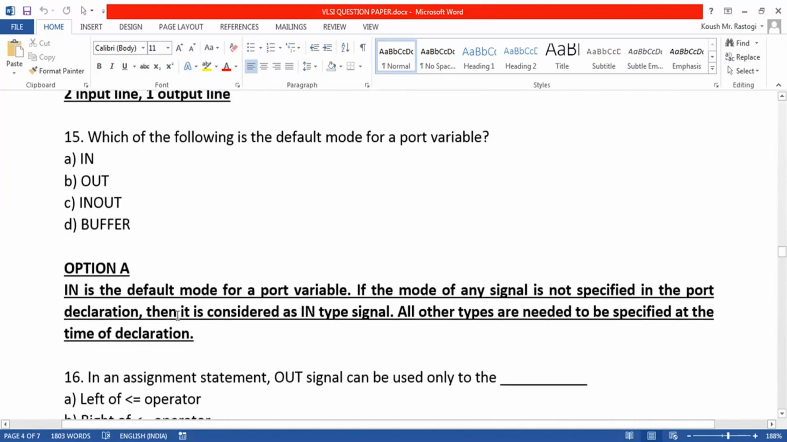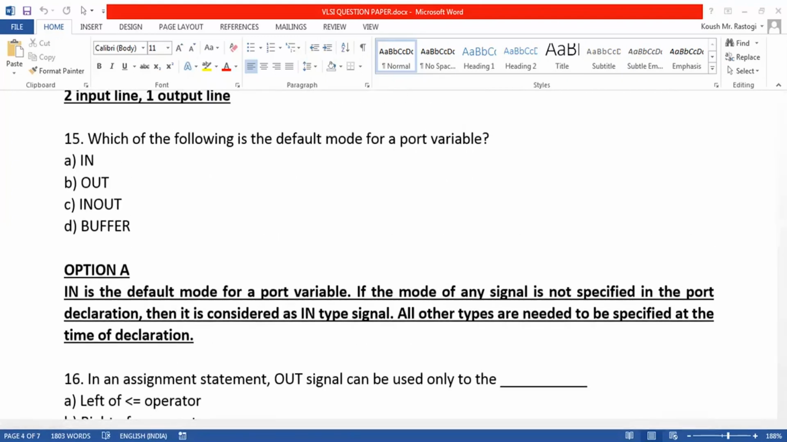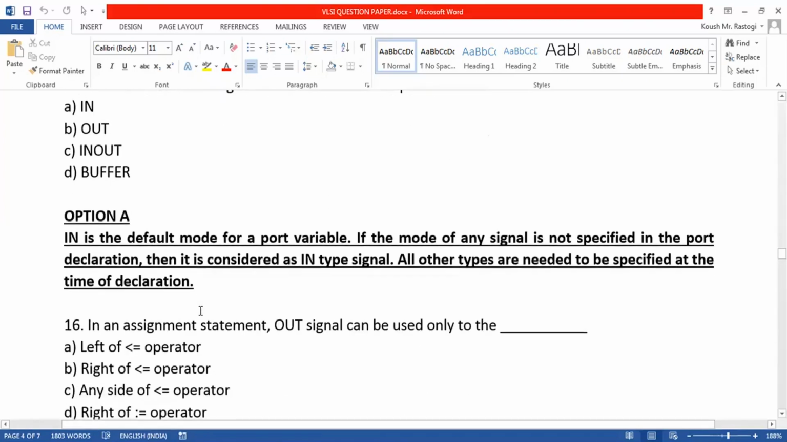Then we are asked which of the following is the default mode for a port. We declare the mode in the entity part, and the default mode is the input mode. So if we don't declare any mode, then it will be considered an input type of signal.